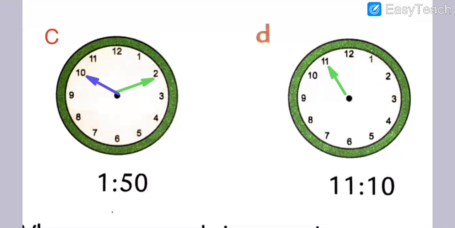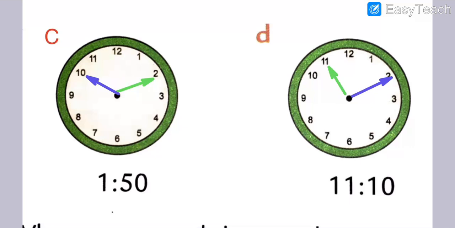Now we draw the minute hand in blue color. It shows 10 minutes, which means 2 is equal to 10 minutes. So it's 11:10. Got my points, my dear students? I hope you all have understood, my dear students.